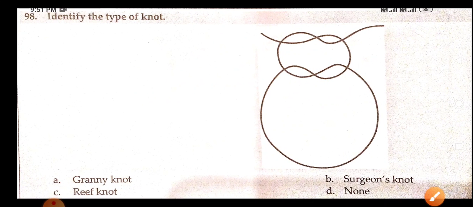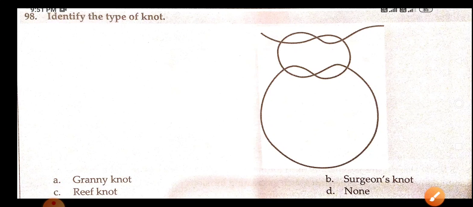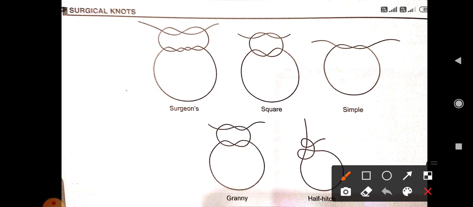Okay, what kind of knot is it? This is a granny knot. Okay, let's discuss all knots. This one is a surgeon's knot. This one is a square knot. This is a simple knot. This is a granny knot. Okay, and this one is a half hitch.